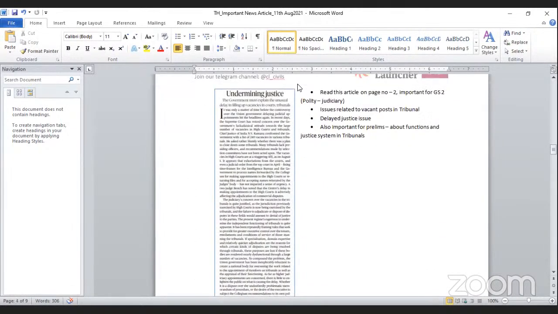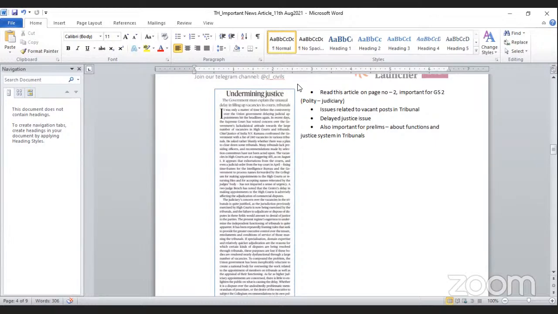Next article, which is mentioned on page number 6, is about undermining justice. The government must explain the unusual delay in filling up vacancies in courts and tribunals. Basically, this article is important for GS2 under the polity judiciary section. Here, this article is talking about the vacant posts in tribunals. This is important for prelims as well as for mains.